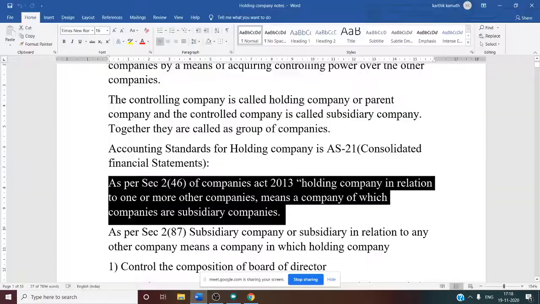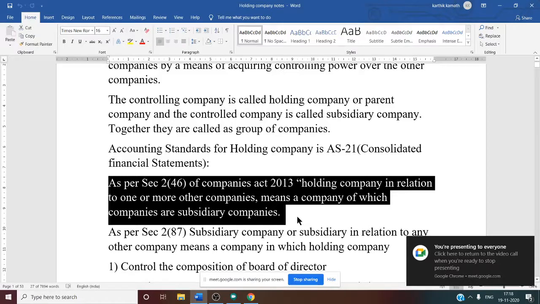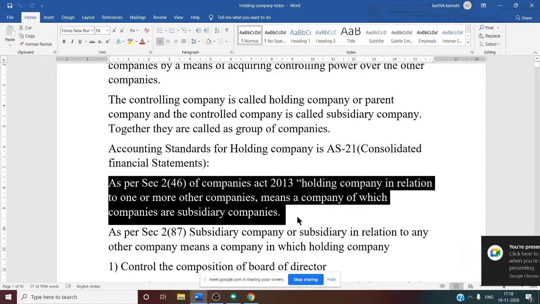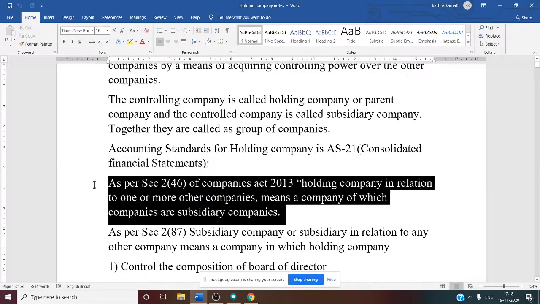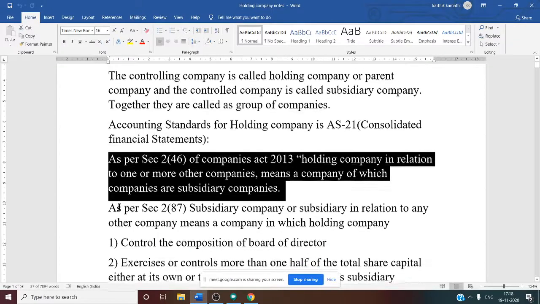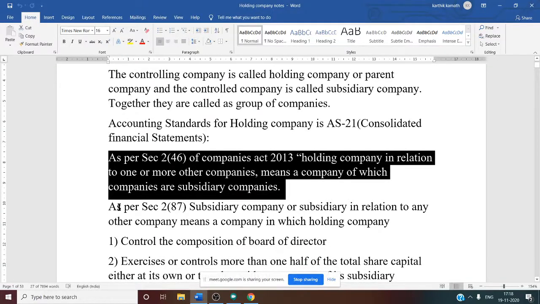As per the Companies Act of 2013, a holding company in relation to one or more other companies means a company of which such companies are subsidiary companies. So what do you mean by this? This is the meaning of holding company as per the Companies Act of 2013. They are saying one company can be treated as a holding company only when it has some relationship with another company.